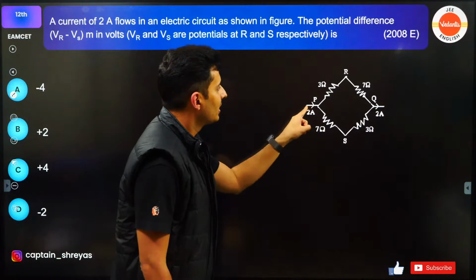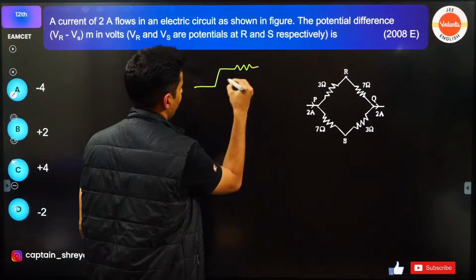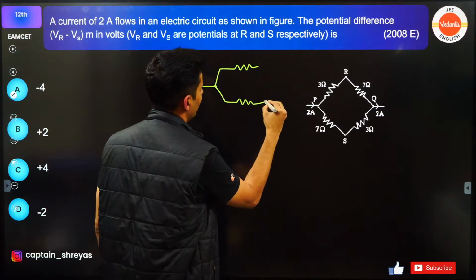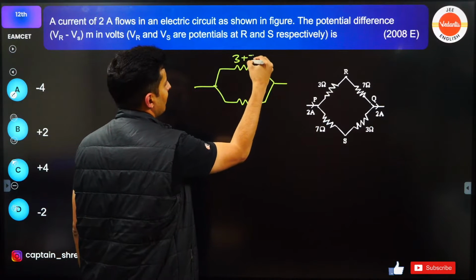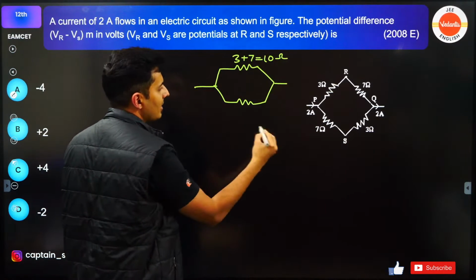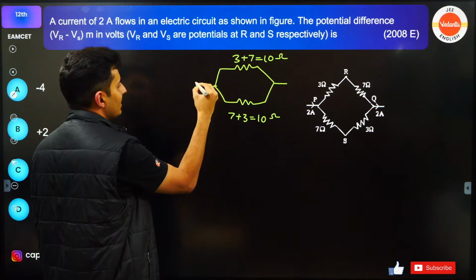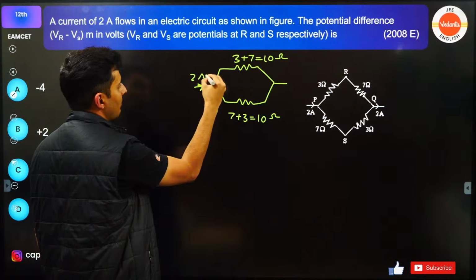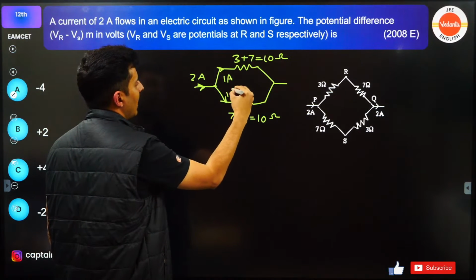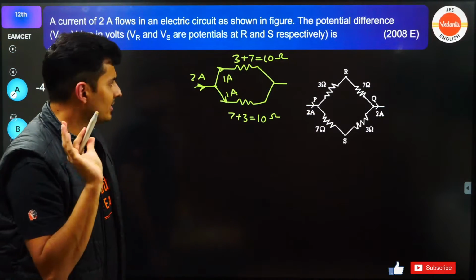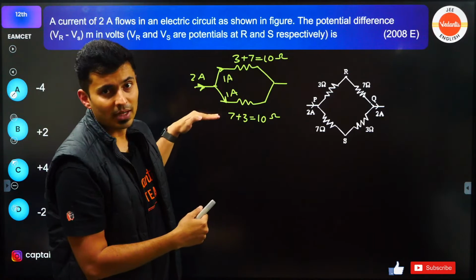You will notice from the top, whatever current goes in should be equal, because here 3 plus 7, which is 10 ohms, and here 7 plus 3, which is also 10 ohms. It means that whatever current comes in of 2 amperes, it should get divided equally as 1 ampere and 1 ampere. Does that make sense? Equal division of current, because the same resistance is there in both the paths.